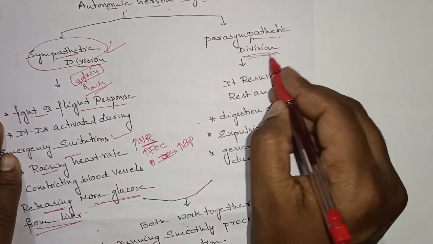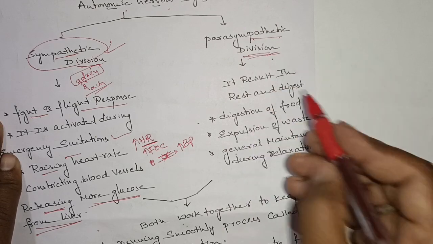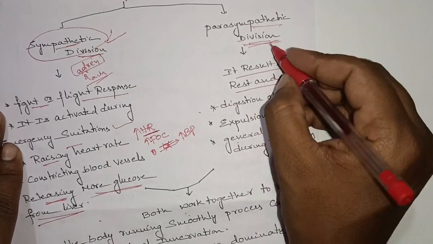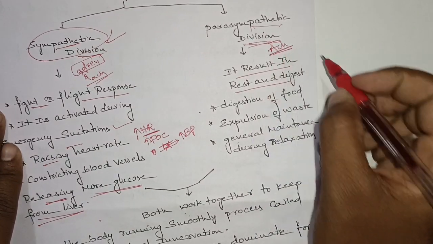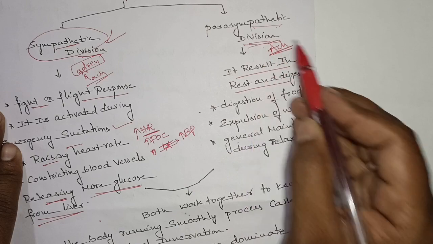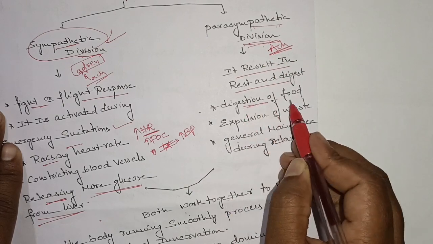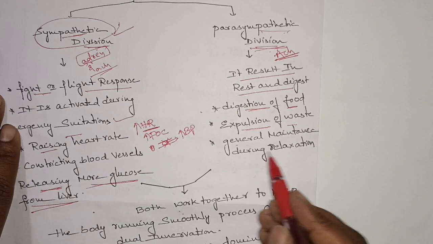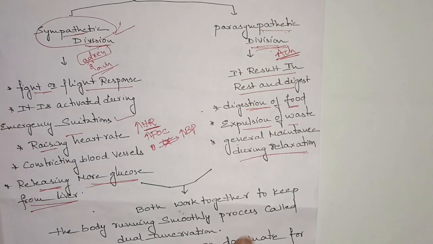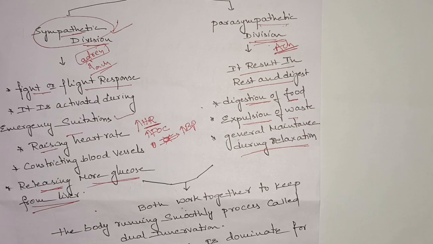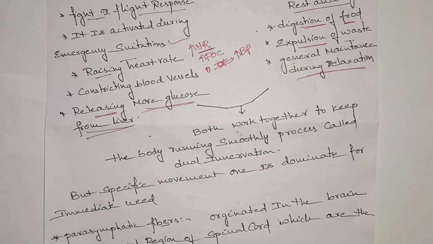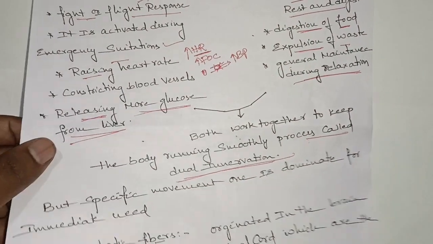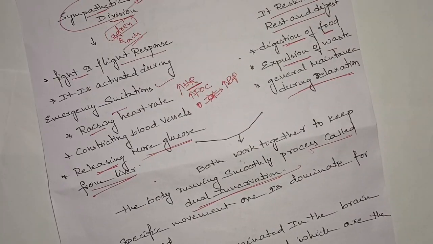The parasympathetic division is activated only during rest and digest. Acetylcholine plays a very important role in the parasympathetic division, resulting in digestion of food, expulsion of waste, and general maintenance during relaxation. These two work together to keep our body running smoothly, called dual innervation. And now we will see about the origination of fibers.